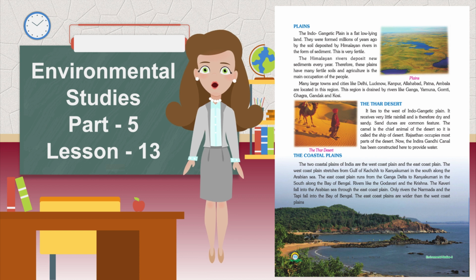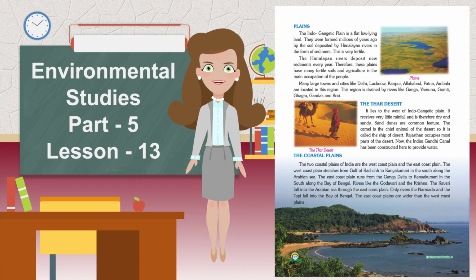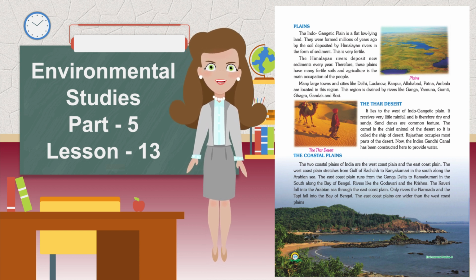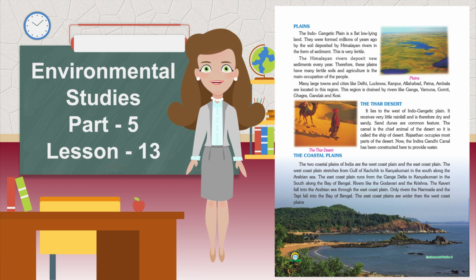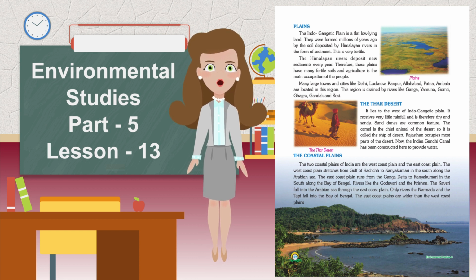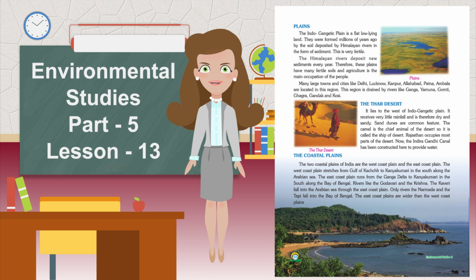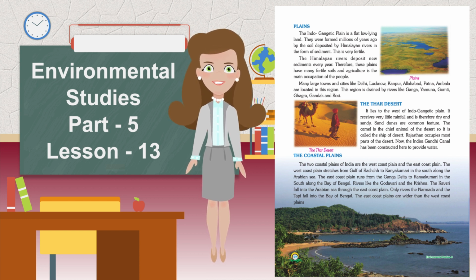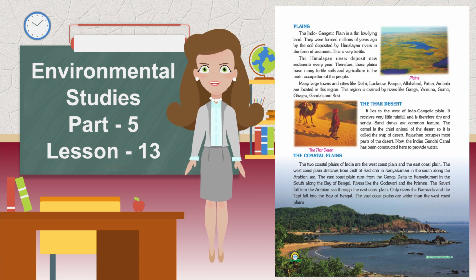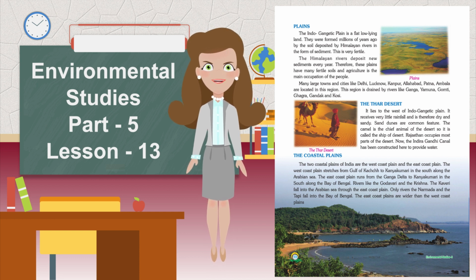Rivers like the Godavari, the Krishna and the Kaveri fall into the Bay of Bengal through the East Coast Plain. Only the Narmada and the Tapi fall into the Arabian Sea. The East Coast Plain is wider than the West Coast Plain.